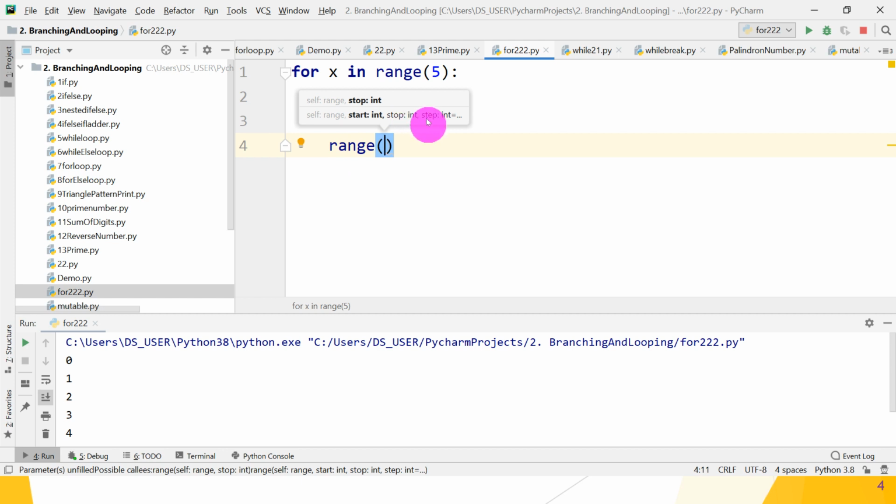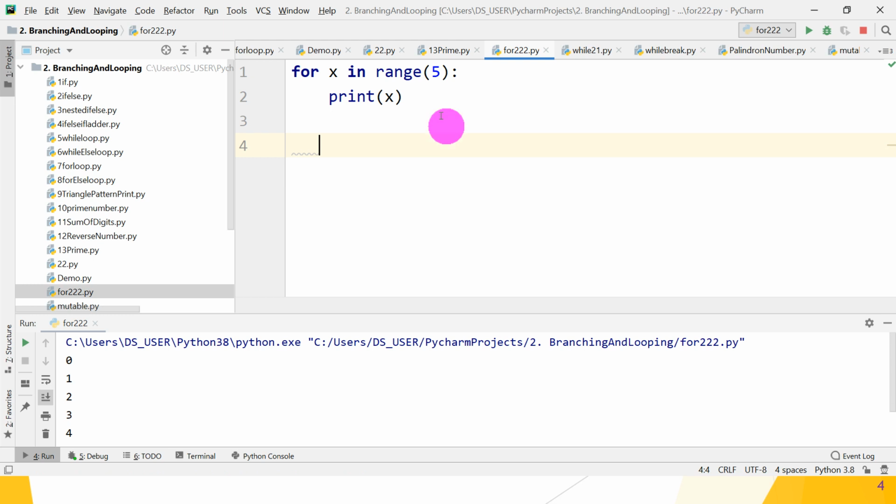And then step, how much you want to increment the value. These are the 3 values required for the range function. But if you specify only 1, no problem. The first and third arguments are default, meaning the starting value is 0 and step is 1 by default, that means 0 to 4 it is incremented.